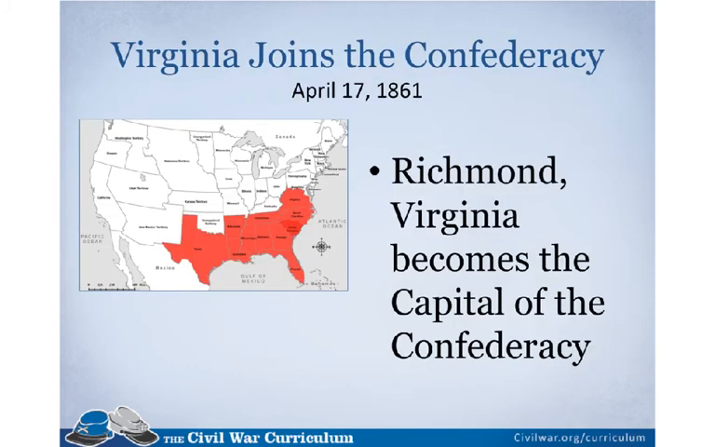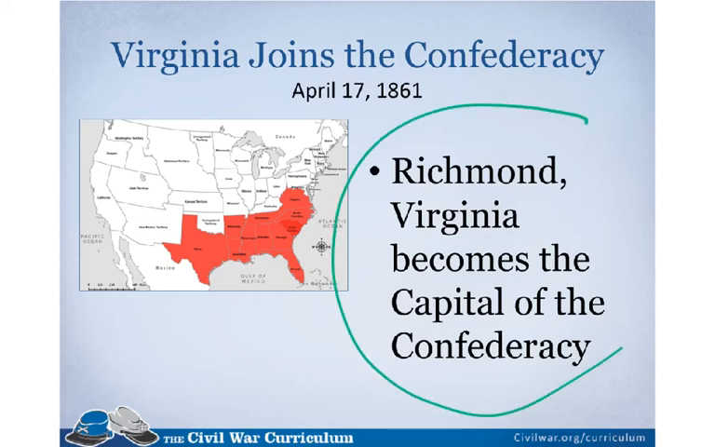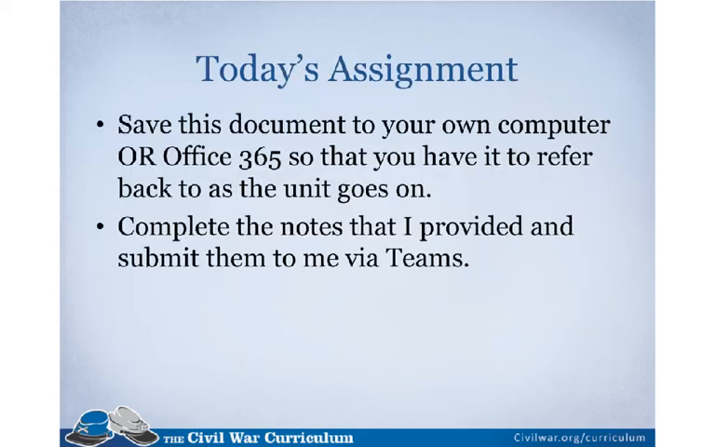Finally, only one more question. Number 8. What was the capital of the Confederate States of America? Right here. Richmond, Virginia became the capital of the Confederate States of America. So you remember, for this assignment, you need to type the answers into the document that Miss Willard provided, save it to your computer or Office 365, and hand it in.